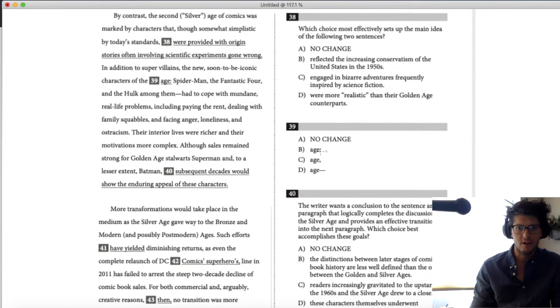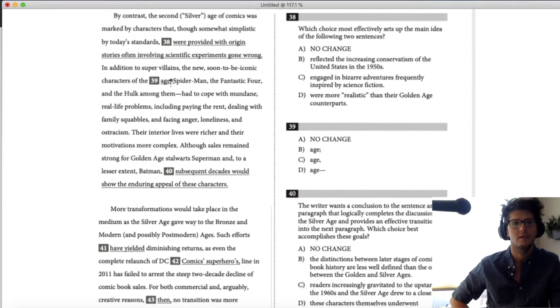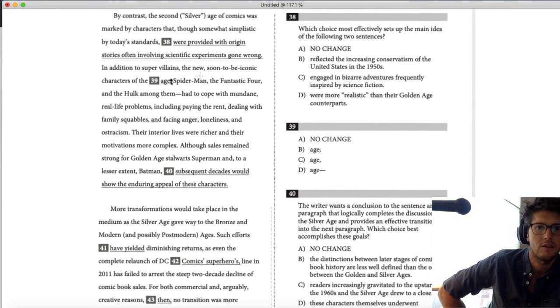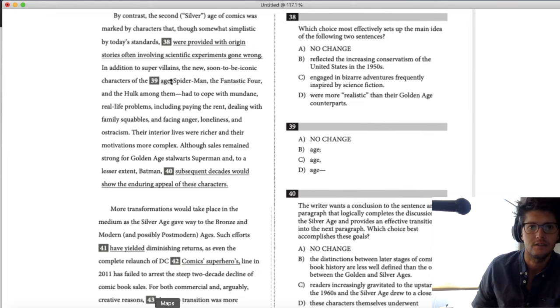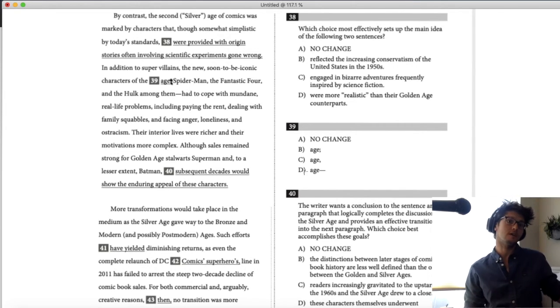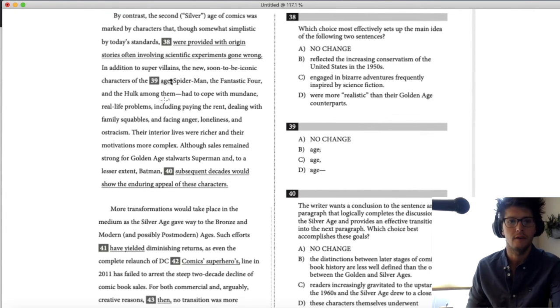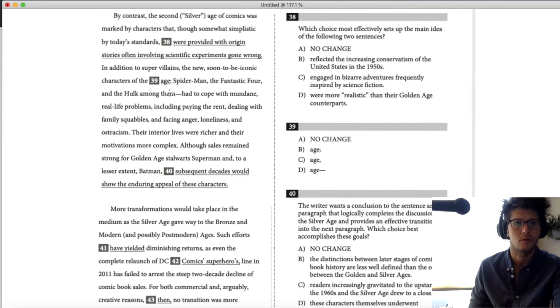But look, I see a long dash and I see a colon. It's hard to see, but that's a colon right there. The question is, are there any other long dashes? Aha, there is. If it was just one long dash, then the colon and long dash would be the same. But we do have another long dash. So I wonder if these are working together. If they are, then what we have is like parentheses.